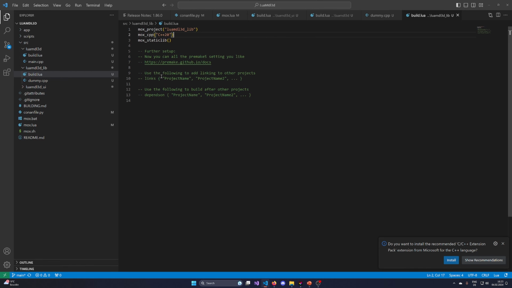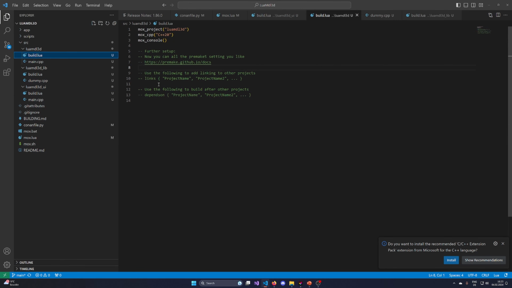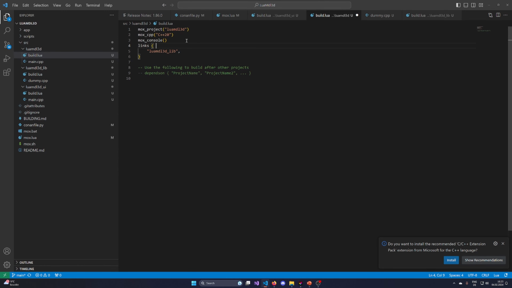All right, so what I now want to do is link against these. So the UI requires these, of course. So let's add in some links and put in the library. All right, so let's take it from here and paste it in there so that we have it. I don't think we're going to use depends on. No, we might use depends on the UI, might depend on the command line util. Probably the UI is going to depend on the command line util because I don't want to write code like 15,000 times, or maybe.